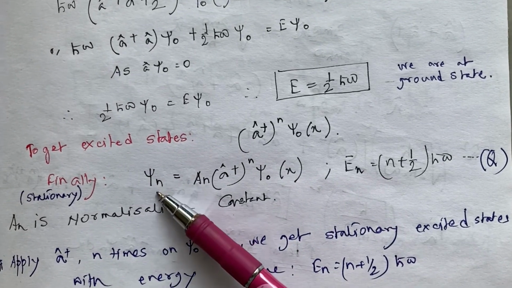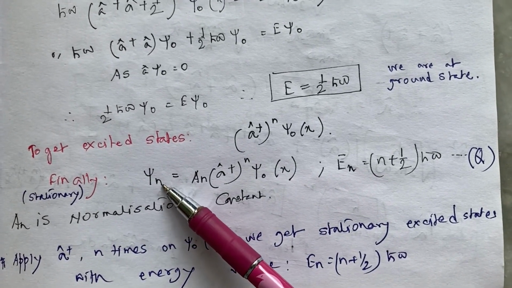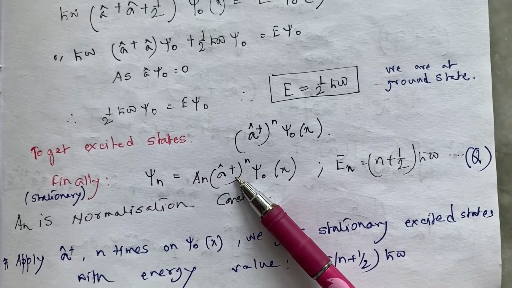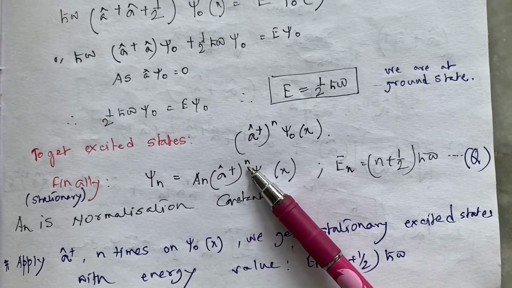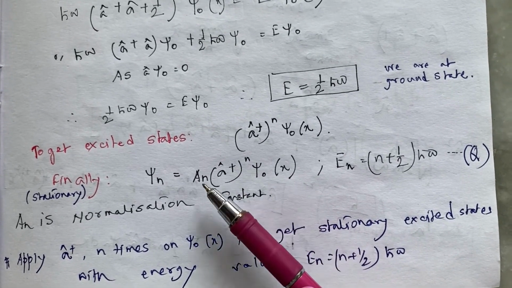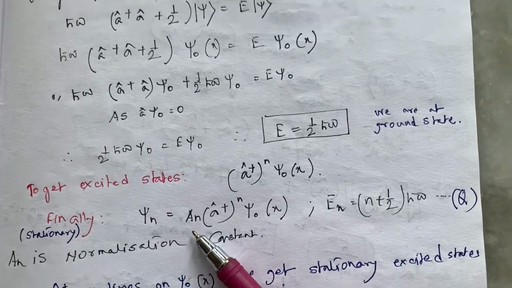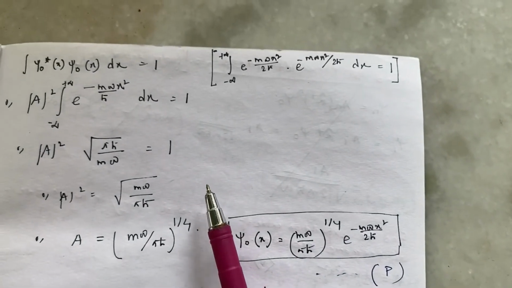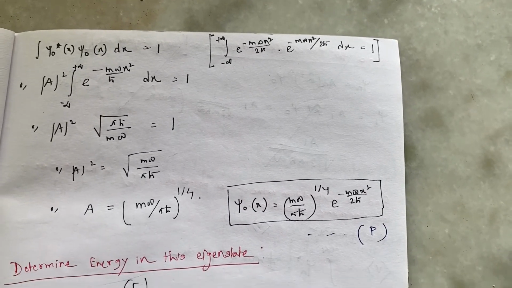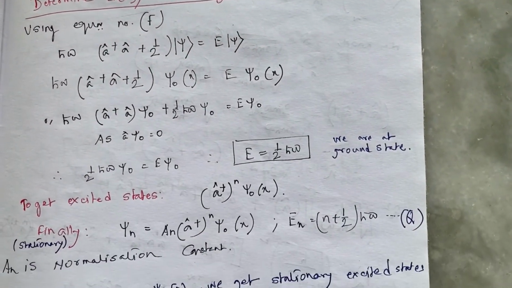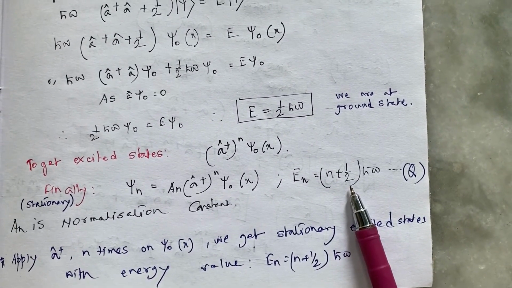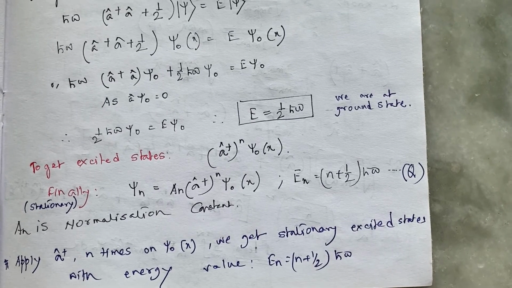So this is my nth excited state, which I obtain by operating A dagger, that is the raising operator, n times on the ground state psi 0. This is the normalization constant, and from the usual procedure of normalization I can find the normalization constant A easily, and this is equation Q, which gives me the energy value of the nth excited state.